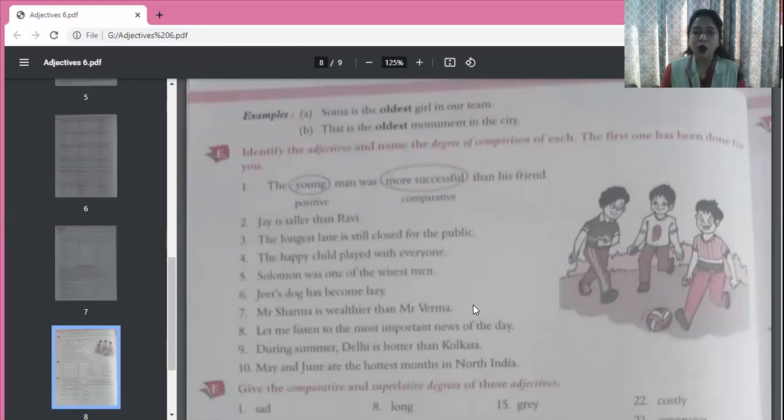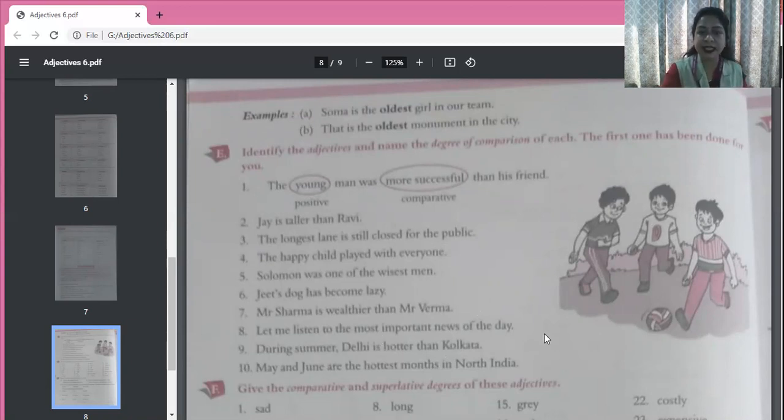Let me listen to the most important news of the day. Most important news. What kind of news? Most important. So most important is superlative degree. You all know much, more, most; many, more, most. So most is the superlative degree. So most important is the superlative degree adjective.